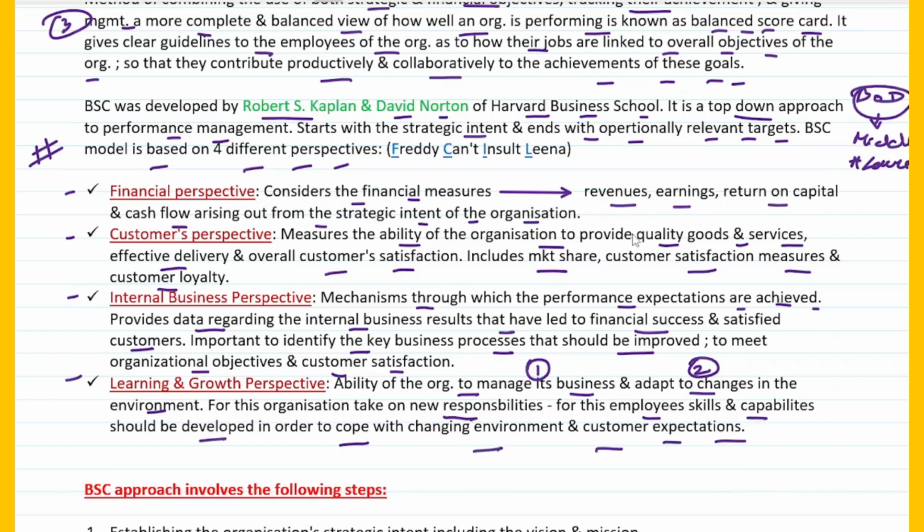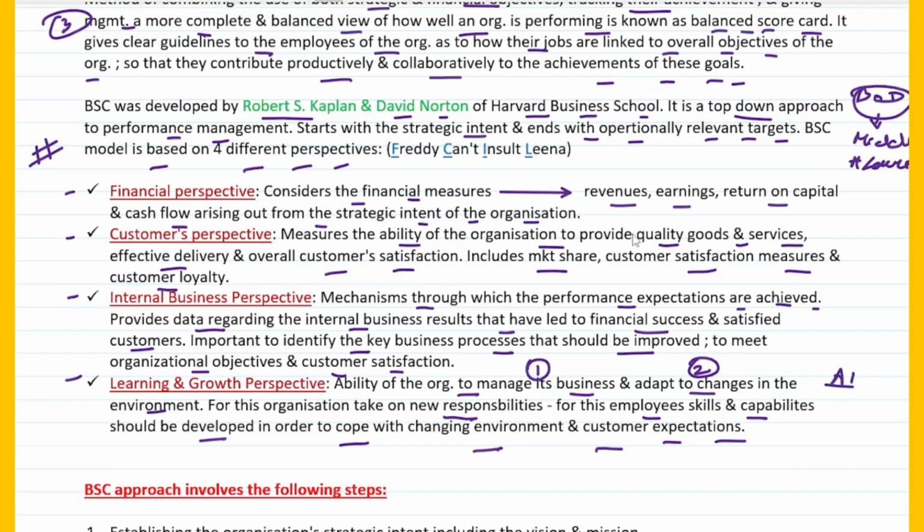So if there is any change in the market, it is important for a company to provide some learning or growth modules to the employees so that they can enhance their skills and capabilities. Now, for example, you would have seen that till now IT was working on certain aspects of skills. Fine. Now suddenly you can see that AI has come into the fray.